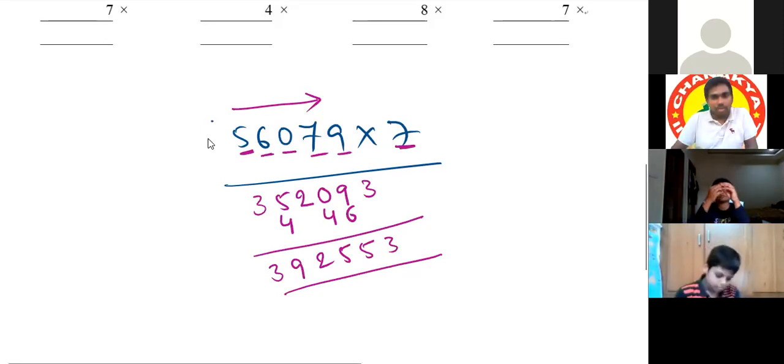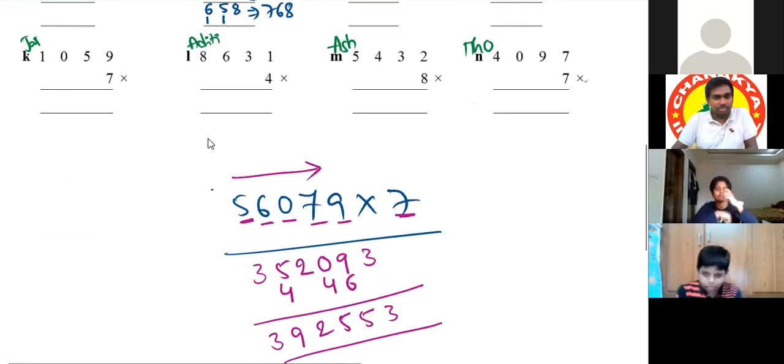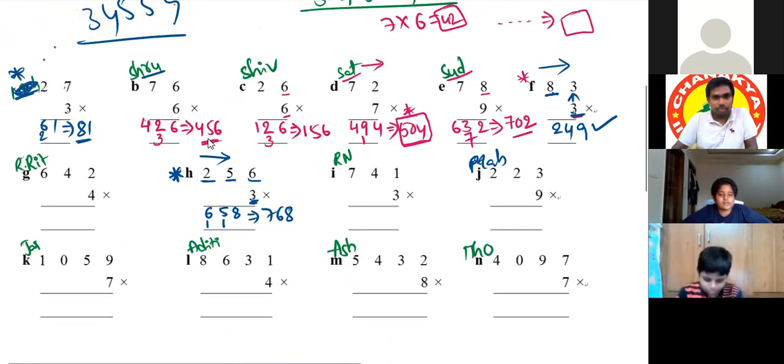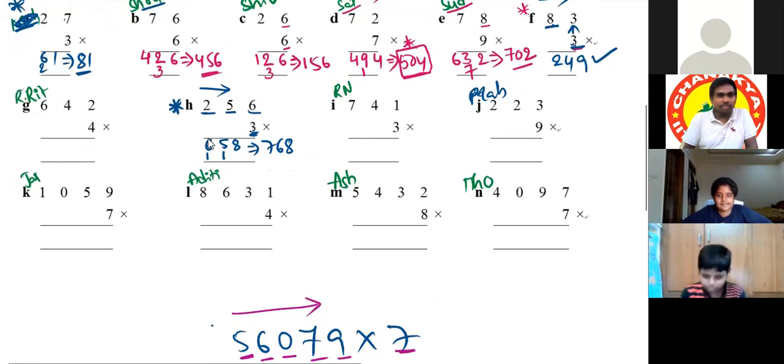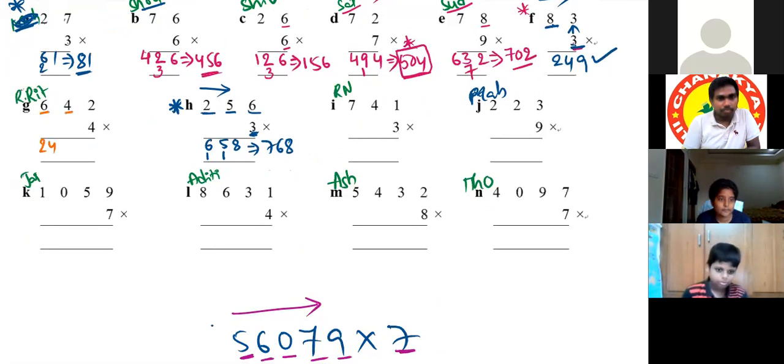Any bigger number into single digit, this is the process. Then Ritvik Reddy. Sir, the question is 642 into 4. 4 6s are 24, and 4 4s are 16, 1 here, 6 there. And 4 2s are 8. We can keep 8 there because it's a single digit. So 2 5 6 8. The answer will be 2568.